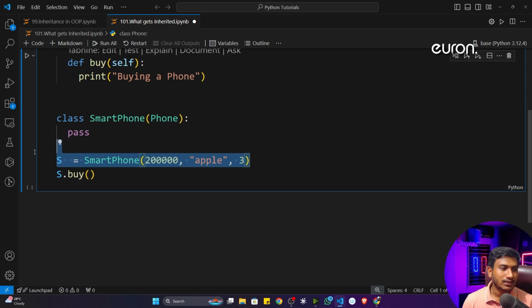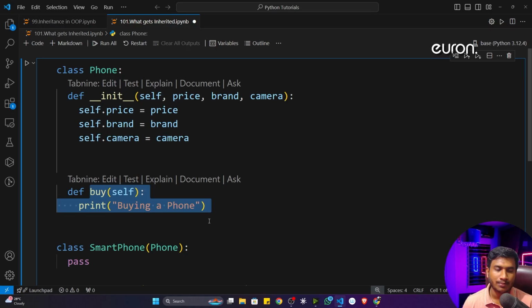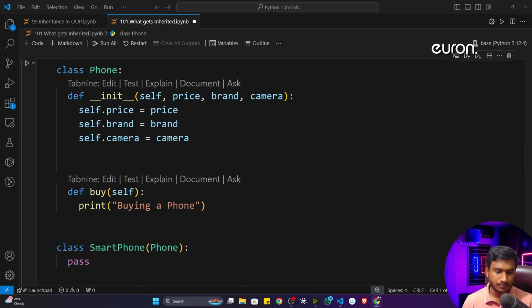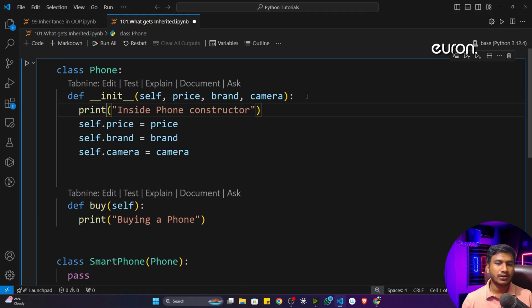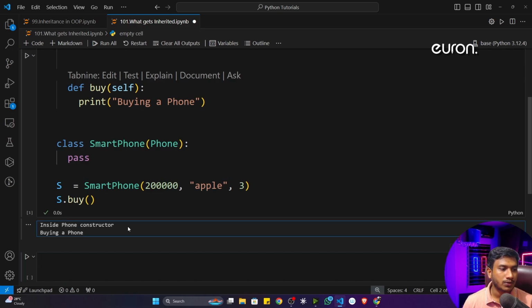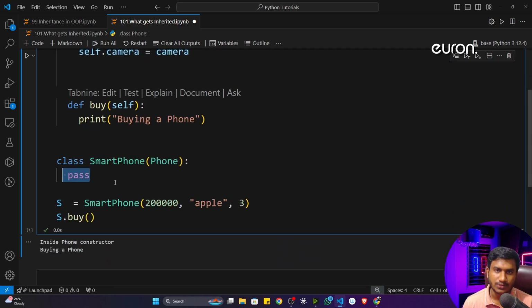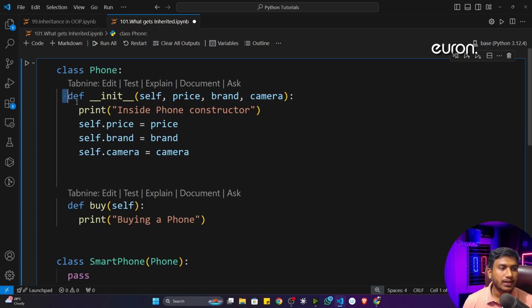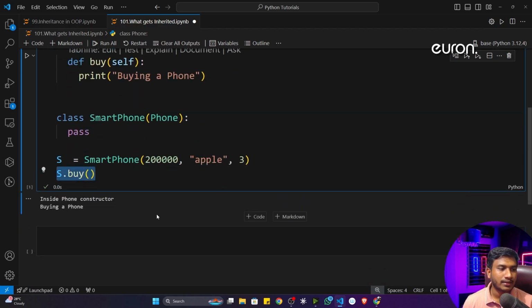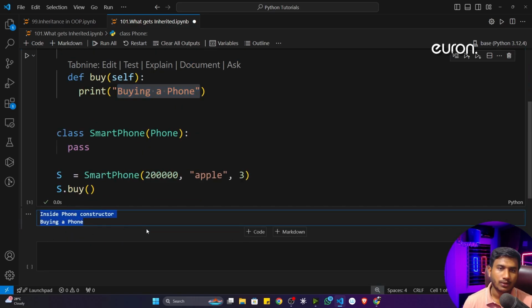And after initializing this object, I'm just calling the method. Which method? I'm calling the parent class method. Now, if I execute this program, but before executing, let me show you one thing. Inside the constructor, I'm going to write a print statement that prints "inside phone constructor". Now see, if I execute the code, it gives you "inside phone constructor". That means this constructor is getting executed because your smartphone doesn't have any kind of constructor. After executing this constructor, I'm also calling the buy method, so the buy method will also execute and print "buying a phone". Okay, I hope it is clear.